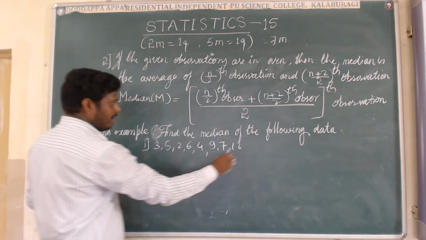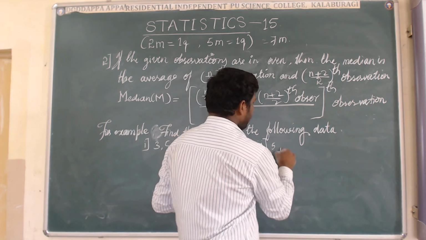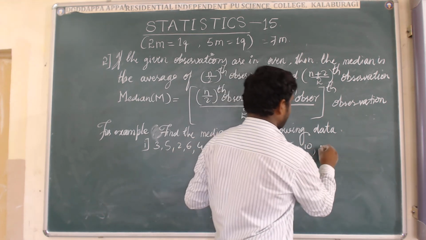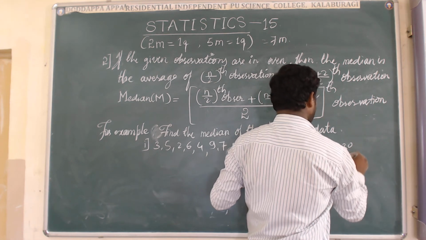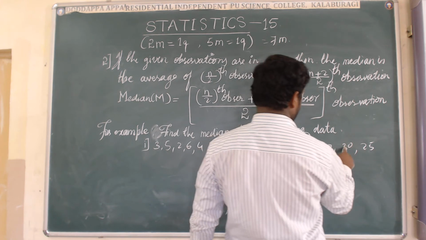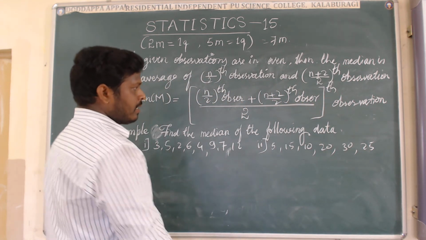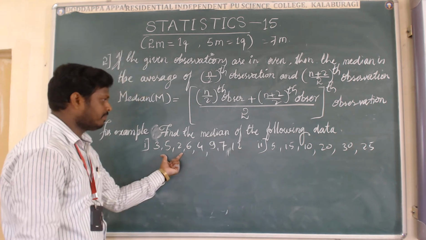One more example I will write here: 5, 50, 10, 20, 30, 25. That is 1, 2, 3, 4, 5, 6. Six means even only, sir. So I will go with this one example.